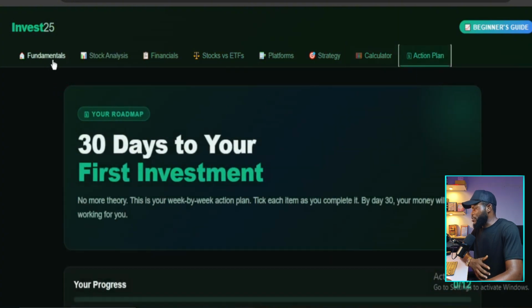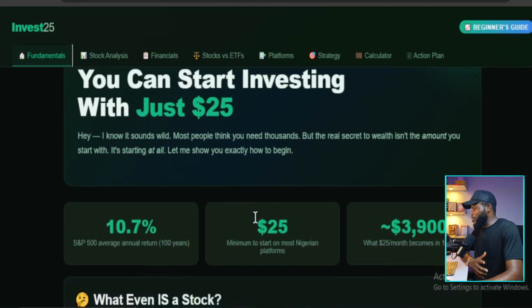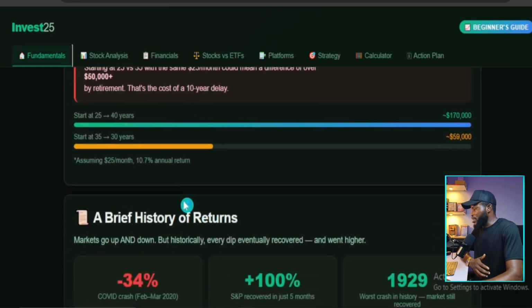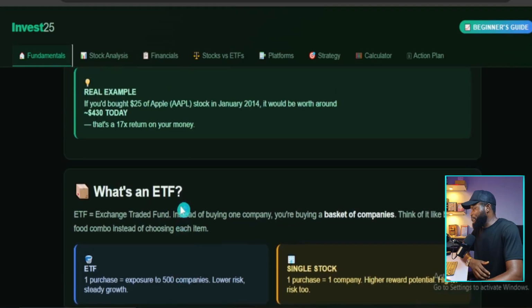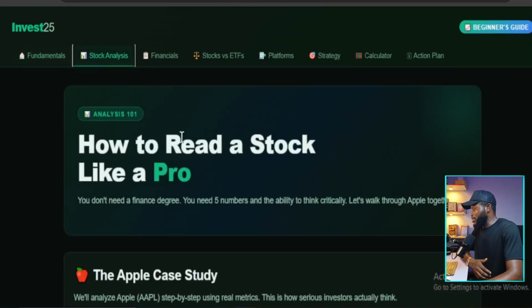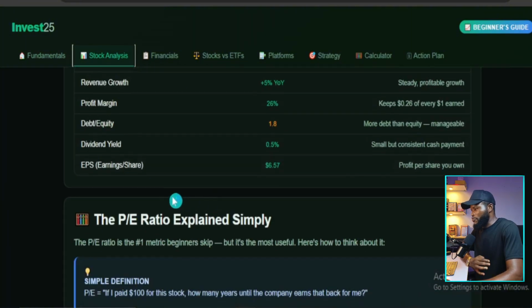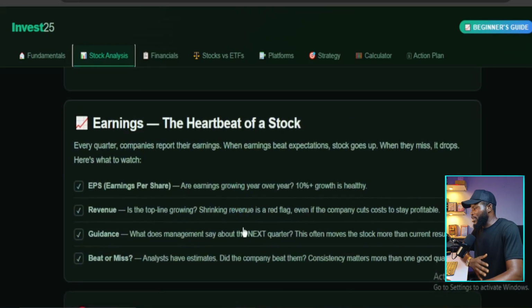So in this first tab, you see you can start investing with just $25. It breaks down what is stock, talks about ETFs. Claude is able to break this down with just a few lines of text. And then you come over to stock analysis. This is how to read a stock like a pro. You know, you need to understand what you are investing the money into. It is able to break this down to a common man's level, right?